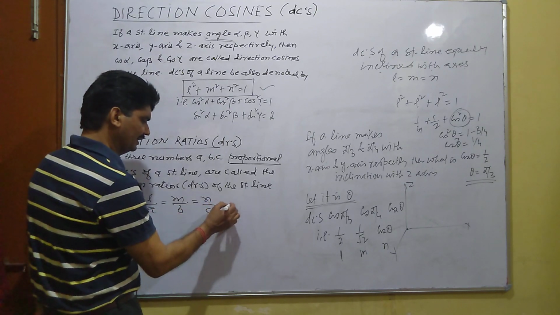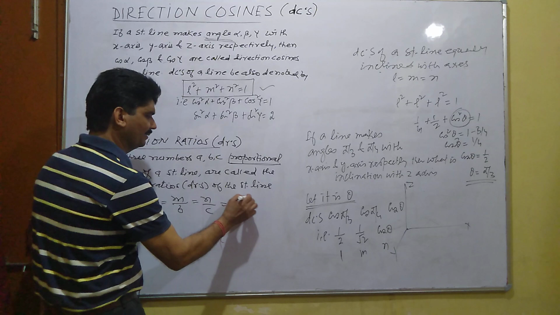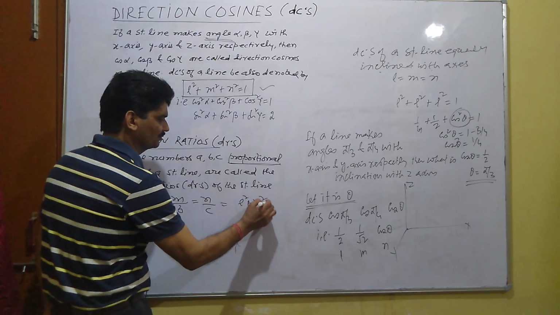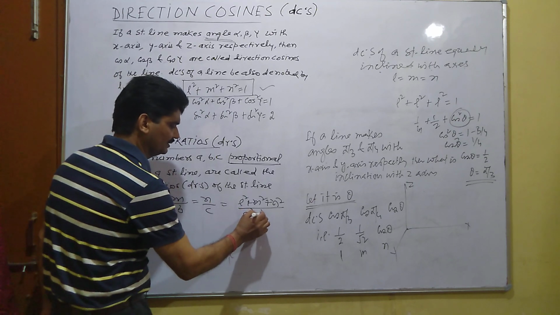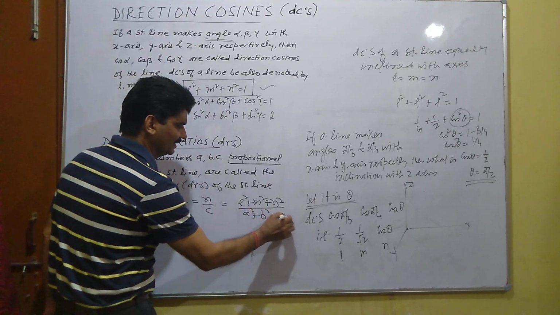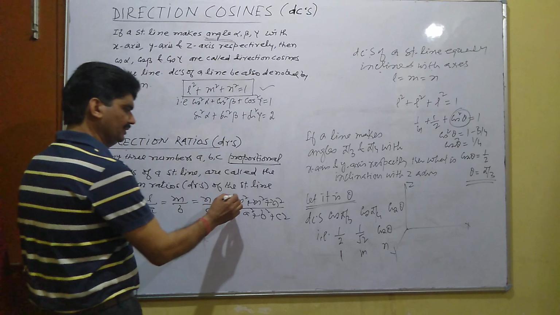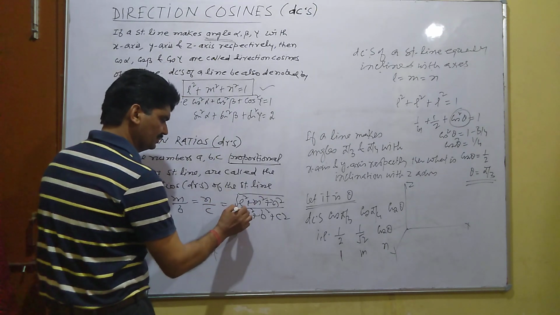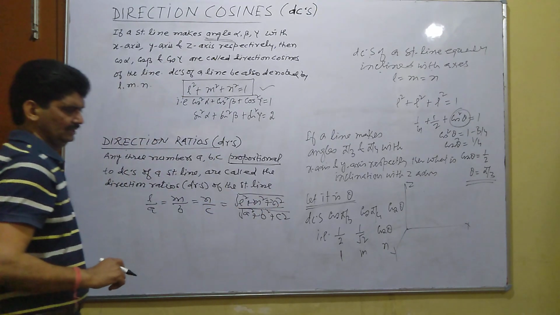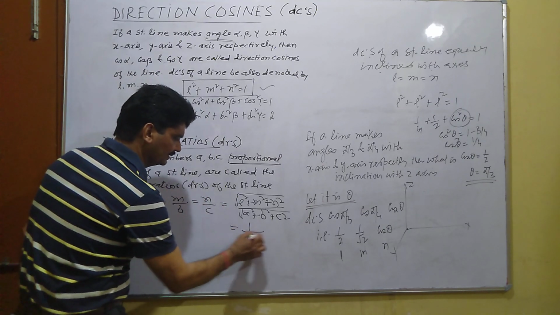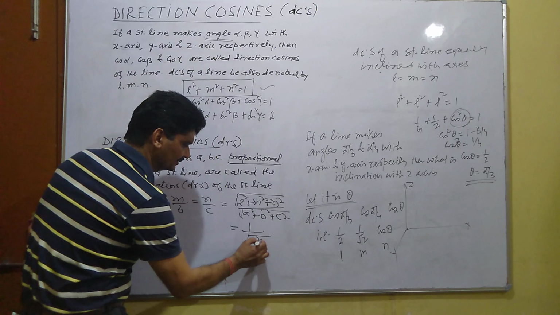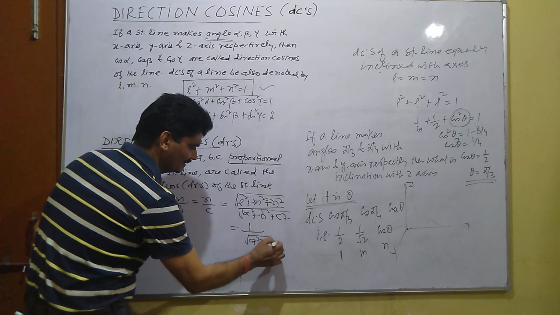We can also write L square plus M square plus N square upon A square plus B square plus C square; this ratio will also be equal. We take positive values.